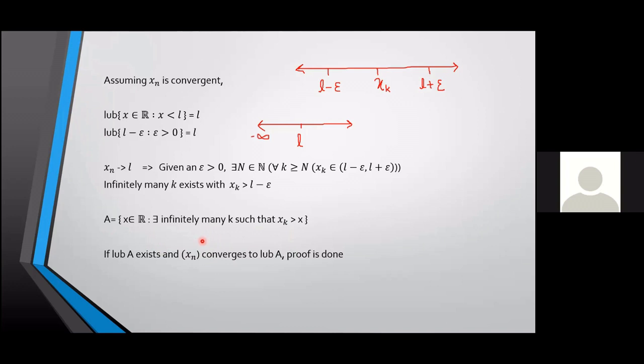So what does the LUB property say? When can I say that the least upper bound of a set exists? The set should be non-empty in R and bounded above in R. So we'll try to prove both of these things. First, I'm going to prove the non-emptiness. I'm taking a delta greater than 0. You can also take epsilon. Since I've used epsilon before, I've taken delta to avoid the confusion.